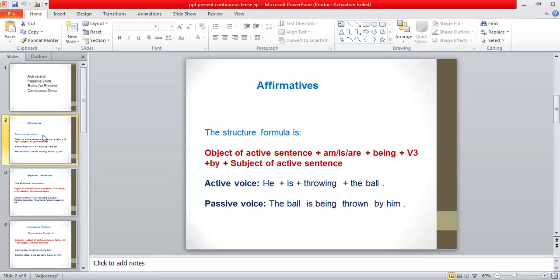He is throwing the ball. Now we have to change it into the passive voice. So the object of the active sentence will come in the beginning of the sentence, is being, third form of the verb, by, and then he will be changed into him, because he is the subject pronoun, and it will be changed into an object pronoun, which is him over here. So in this way, you have to change the positive sentences from active into passive voice.